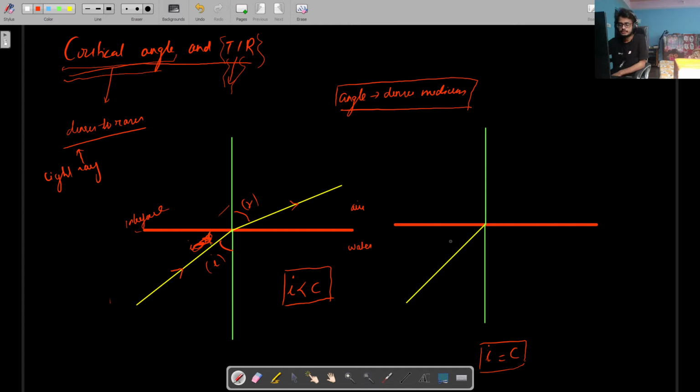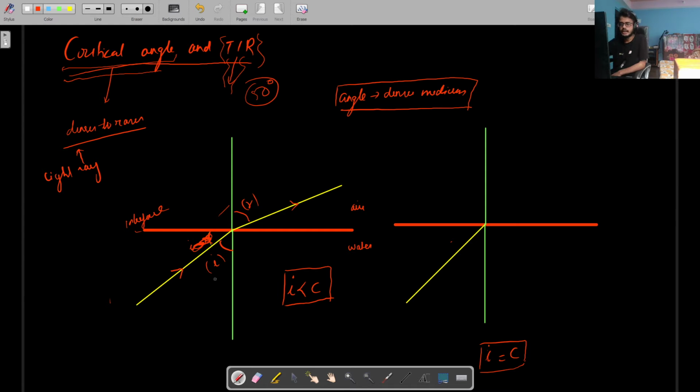Yes. I haven't defined critical angle, so I'm just comparing it. I'm not defining critical angle, I'll define it later. The critical angle is a value, let's say 50 degrees. Let's say, I'm not telling it is, but let's say it is just a value. I'm just comparing two angles. So incident angle and critical angle I'm comparing.